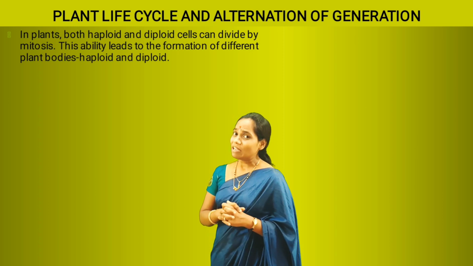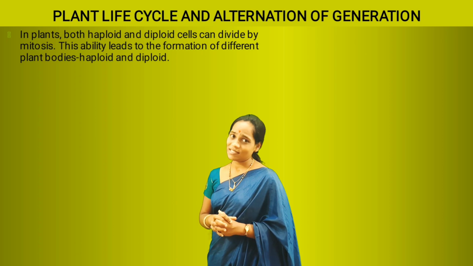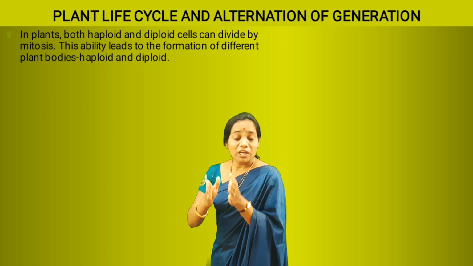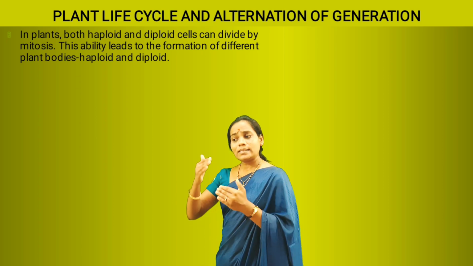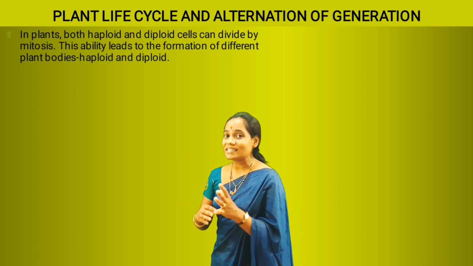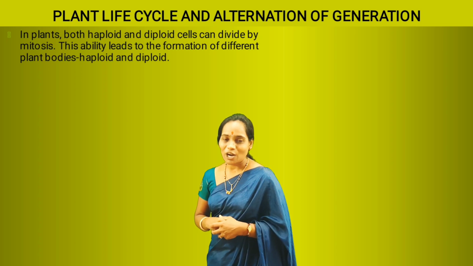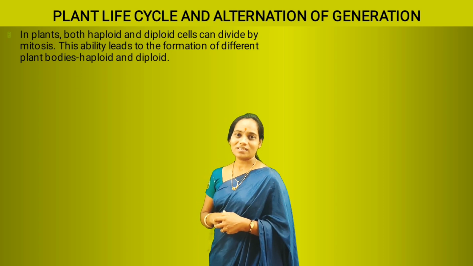What happens if mitosis can take place in both haploid and diploid cells? Because of mitosis, the cell keeps on dividing to increase the number of cells without changing the number of chromosomes.